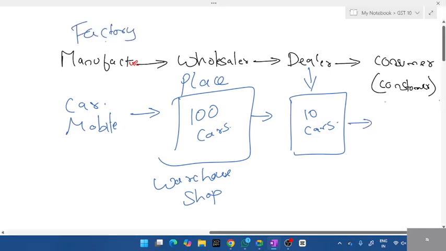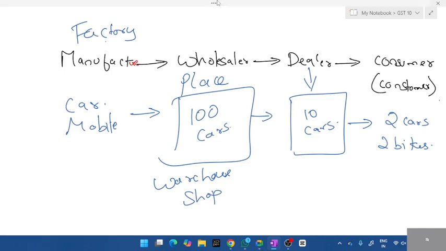And at last, it will come to consumer. We don't buy all those 10 cars. Maximum we can buy is two cars or one car, two bikes. If you are wealthy enough, you can afford three cars, four bikes. It depends. Okay, consumer. Now, the other thing is the one who has the right to sell a thing. Manufacturer has the right to sell. He can sell it.